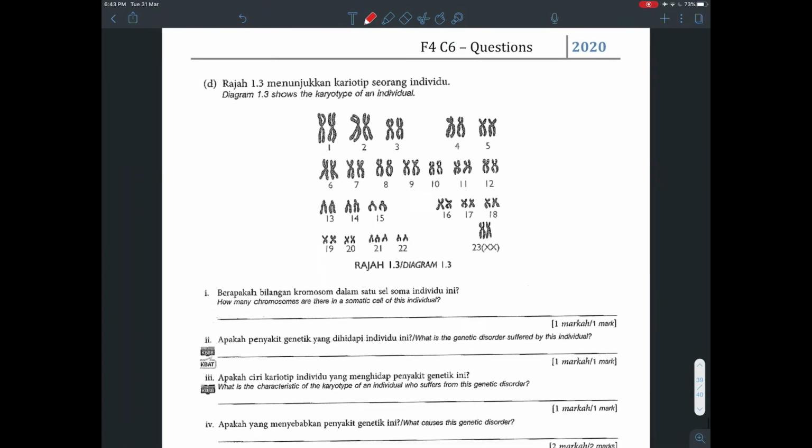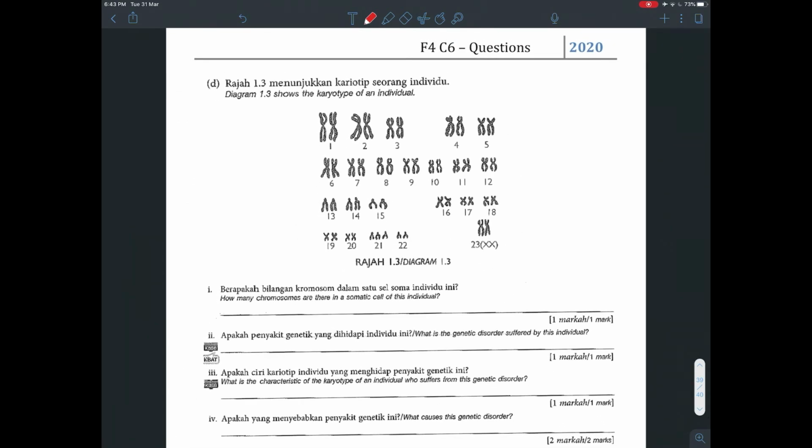Easy. Okay, now Down syndrome question. So remember, Down syndrome is whereby a person has an extra chromosome in where? In the 21st pair. So these are the 23 pairs of chromosomes in human. How many chromosomes are there in the somatic cell of this individual? So since they have one extra, it is 47. What is the genetic disorder? The only genetic disorder we learn in this chapter is Down syndrome.